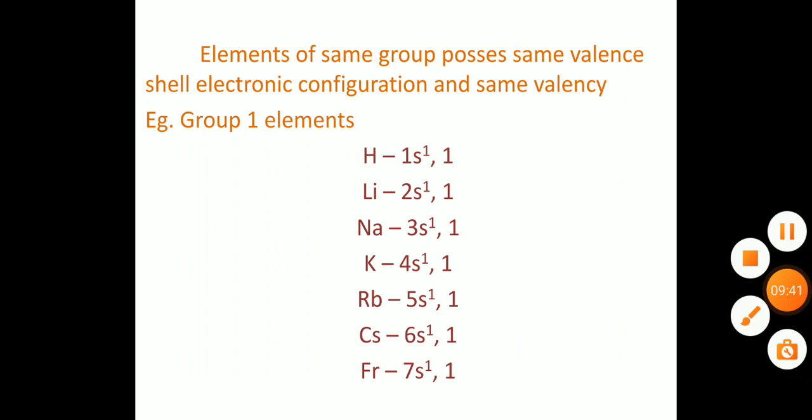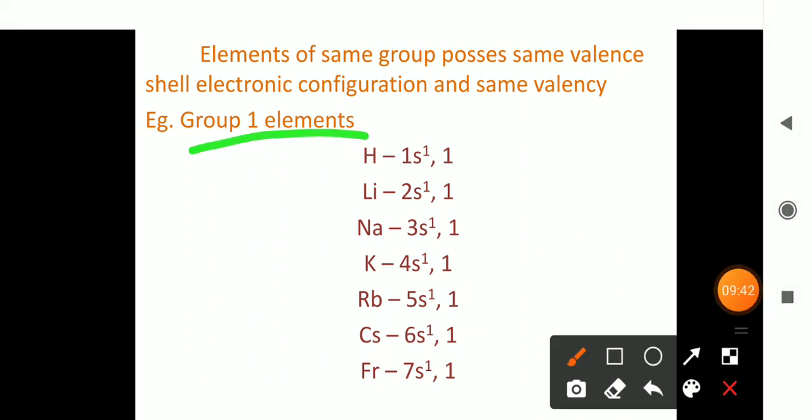So in order to explain this point, I have taken the example of group 1 elements. They are alkali metals. What are the elements of group 1? Hydrogen, lithium, sodium, potassium, rubidium, cesium and francium. Their valence shell configuration is, for hydrogen 1s1, for lithium 2s1, sodium 3s1, potassium 4s1, rubidium 5s1, cesium 6s1, and finally francium 7s1, and their valencies are 1.